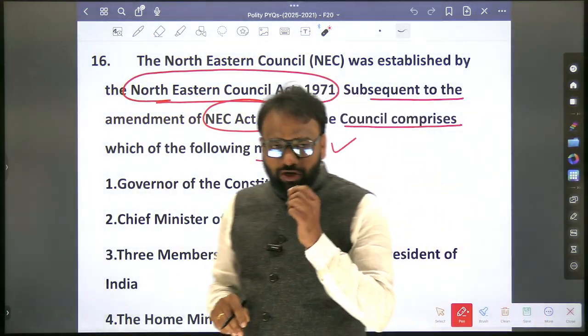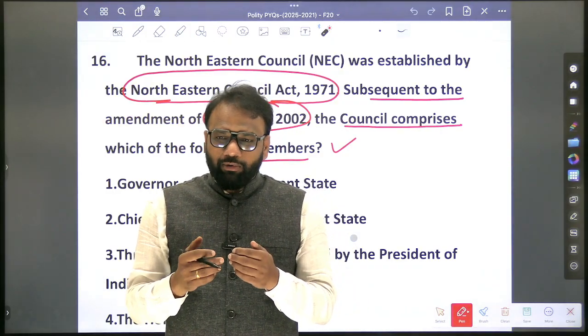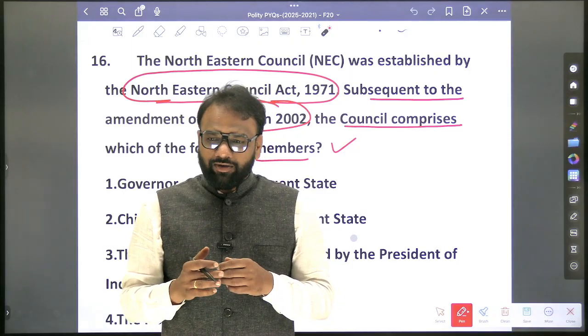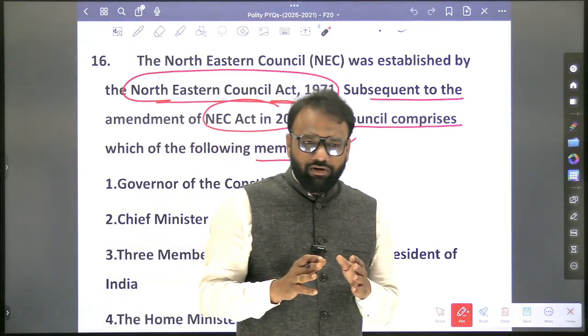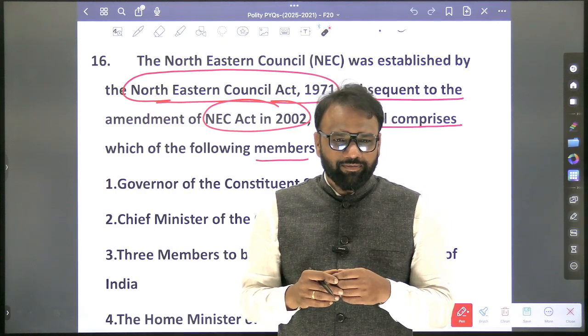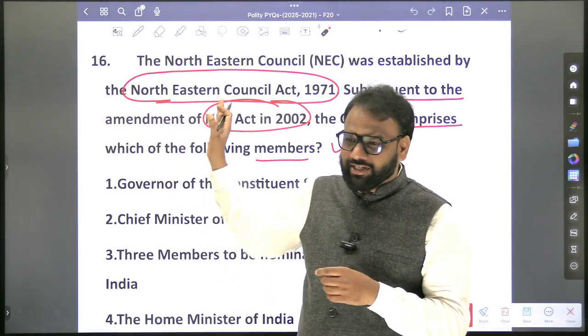So why will this question cause confusion? Because in our notes or in Lakshmikant, they mention zonal councils. Now how many zonal councils are there? 5. So there are 4 zonal councils, right? 4 or 6? 5? 4? No, you ignore the Northeastern one because it is separate.